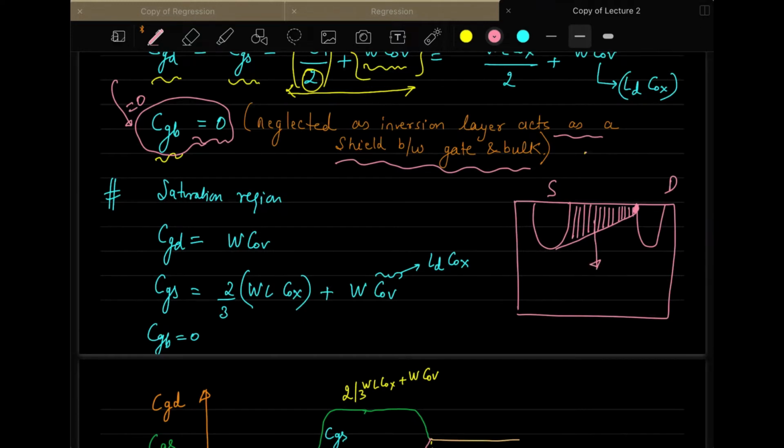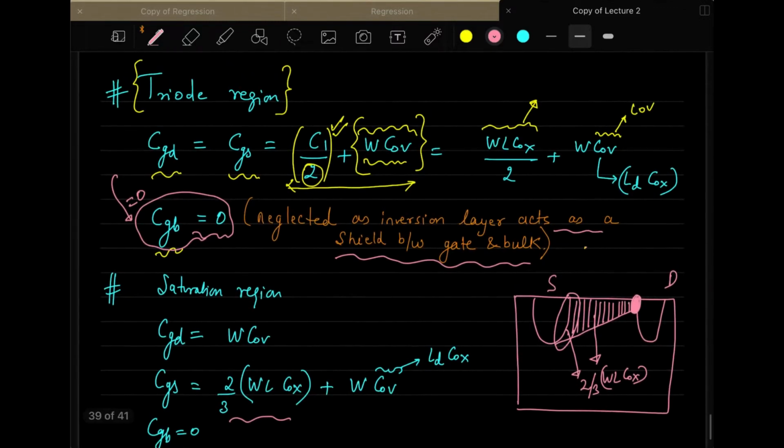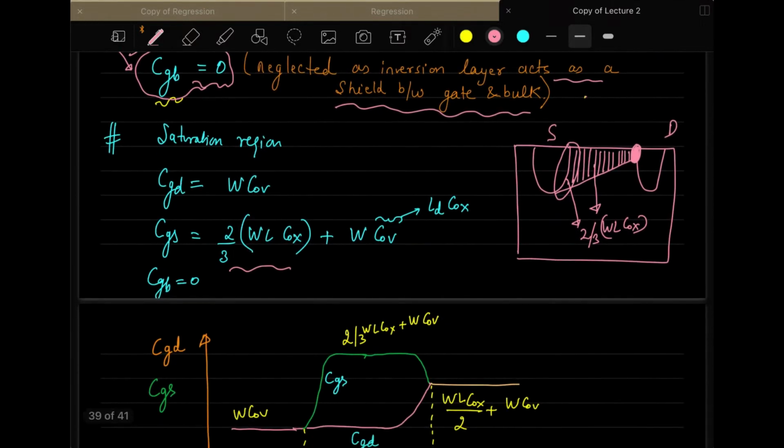Then what they observed is that the gate to source capacitance, because this side the capacitance is high and this side the capacitance is low because there is no width at all, here the capacitance contributed from gate to source is 2 by 3 times WLCOX. Earlier, this WLCOX was divided into two parts equally between source and drain. But now when it is in saturation, the 2 by 3 part of the WLCOX will go to the source plus the WCOV, which is the original overlap capacitance between the gate and source.